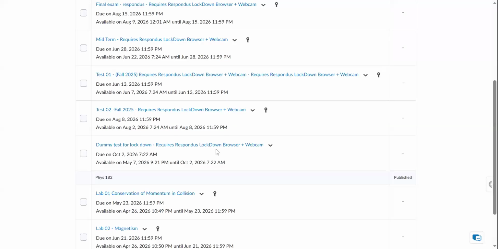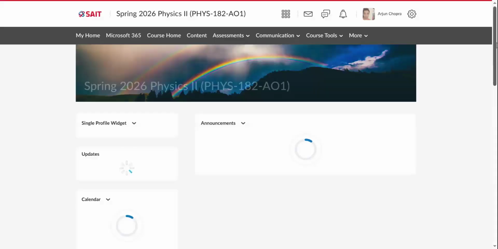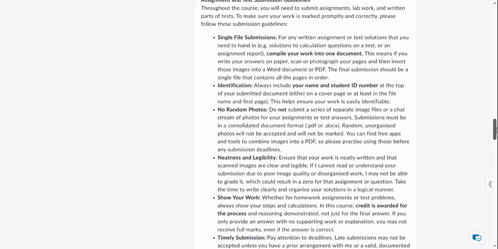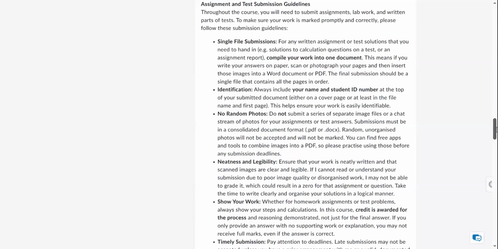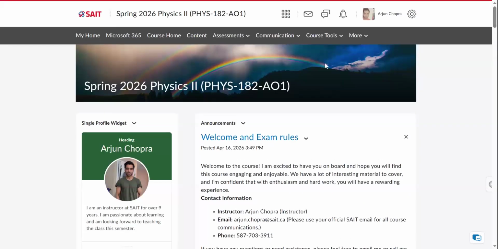All those things you will be able to practice under this dummy test. So read these rules on the course homepage, what you can carry and what you can't carry, and how the room should look, and then try the dummy test so that you get used to the lockdown browser.